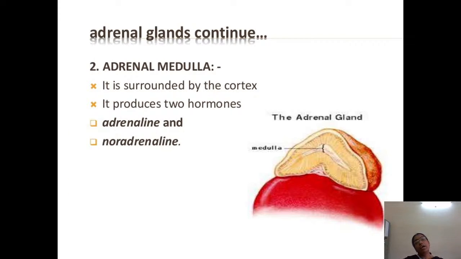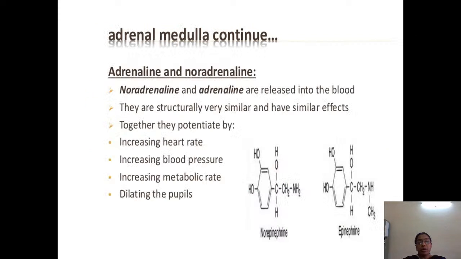So those are what the adrenal cortical hormones are. Now coming to the adrenal medullary hormones. What are the hormones which are secreted from the adrenal medulla? It is surrounded by the cortex. It produces two hormones, adrenaline and noradrenaline. So adrenaline and noradrenaline are the two hormones which are produced from the suprarenal gland, that is the adrenal medulla.